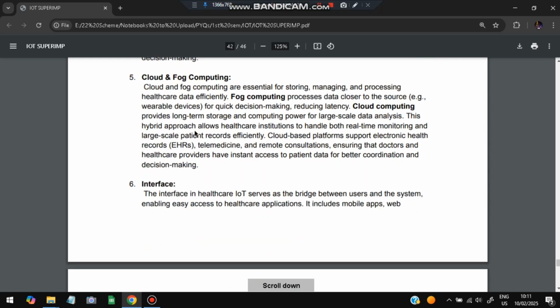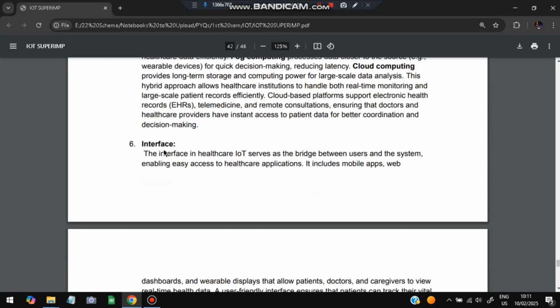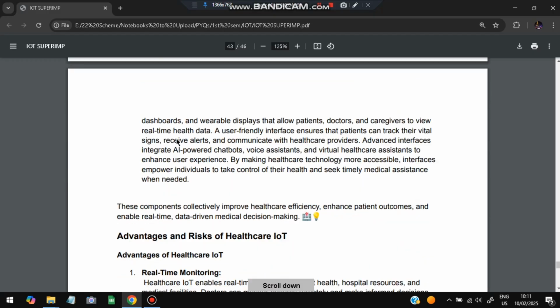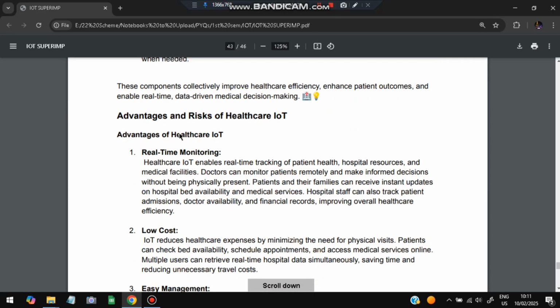Okay, next comes the cloud and fog computing for storing and processing data in short and long terms. Then the interface for getting to see the results, and it's a user friendly interface so that we can understand what the actual situation is. Okay, these are the components of healthcare IoT.